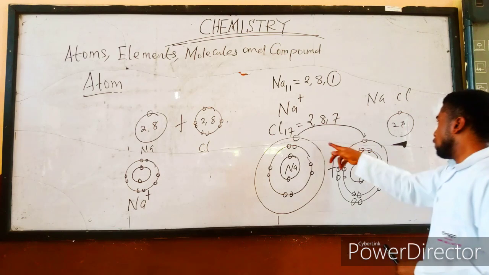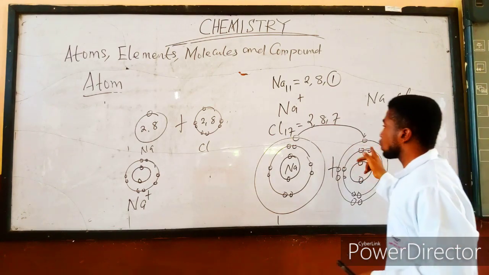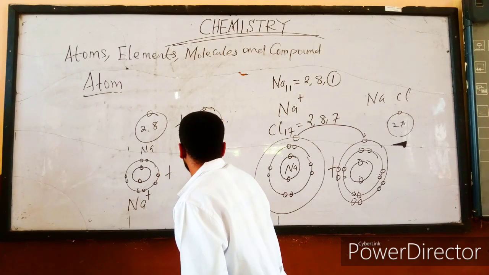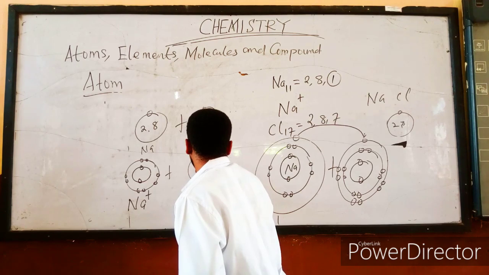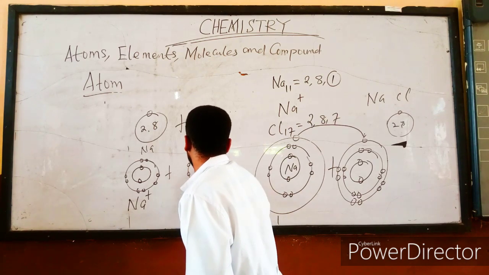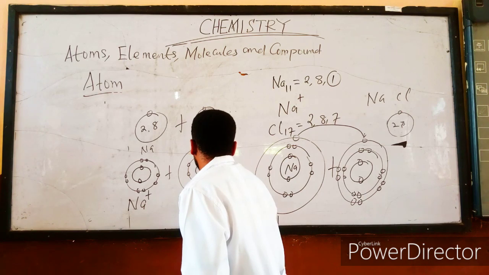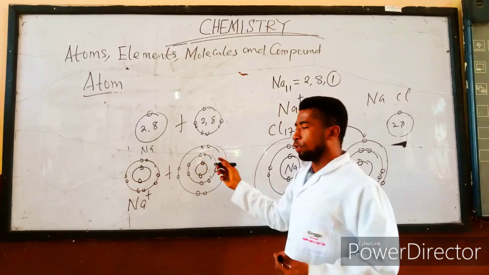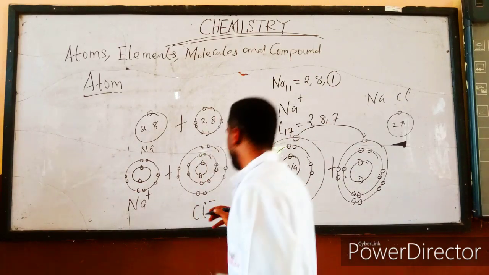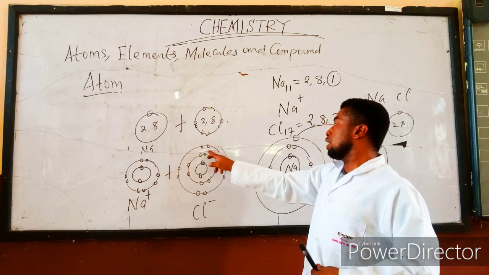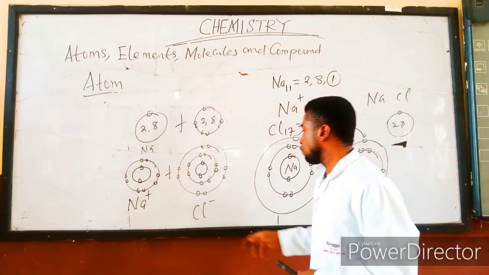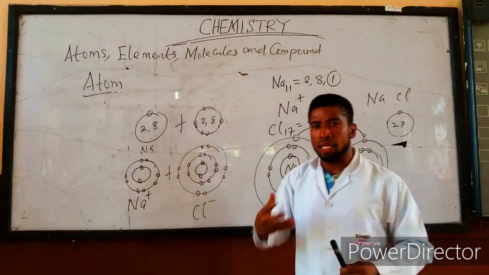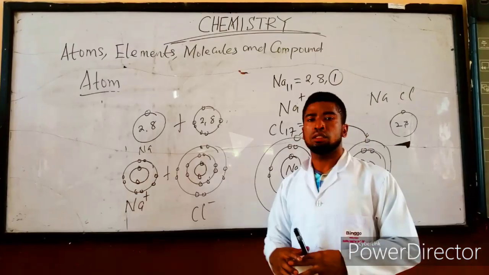Now, this chlorine will gain this electron, and what you now get here as chlorine ion will now become 1, 2, 3, 4, 5, 6, 7, 8, 9, 10, 11, 12, 13, 14, 15, 16, 17, 18. Chlorine has become fully filled and therefore becomes Cl minus. This minus means it has gained an extra 1 electron and therefore forms Cl minus. In summary, ions are formed when an element or atom loses or gains electrons.